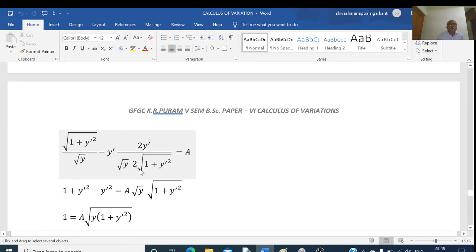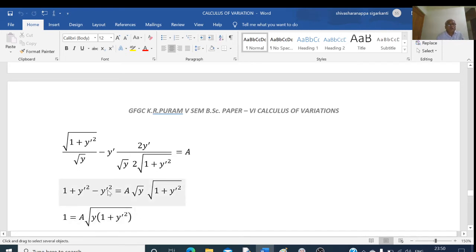Multiplying throughout by root y into root of 1 plus y dash square, the first term becomes 1 plus y dash square, the root y cancels, and minus y dash square remains. That is, 1 plus y dash square minus y dash square is equal to a into root of y into root of 1 plus y dash square.